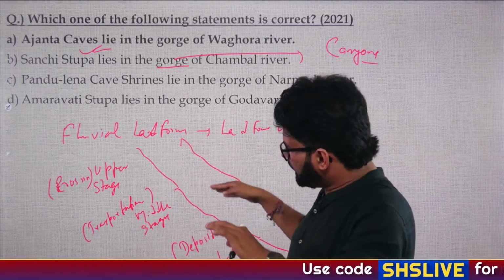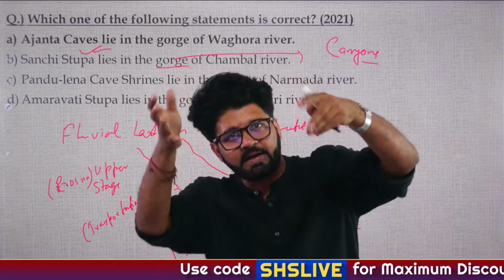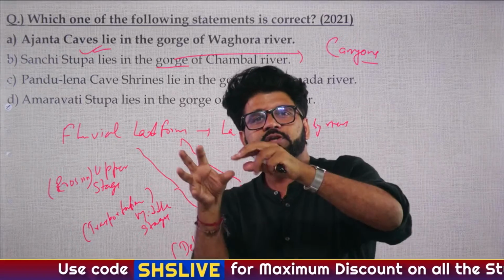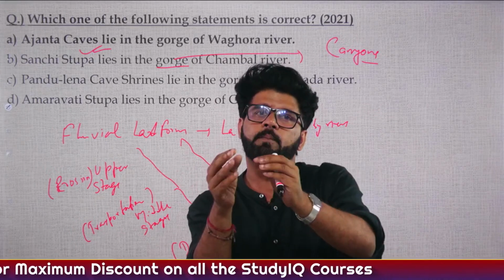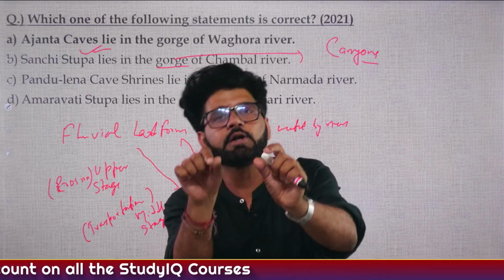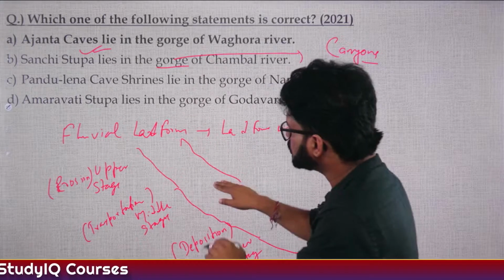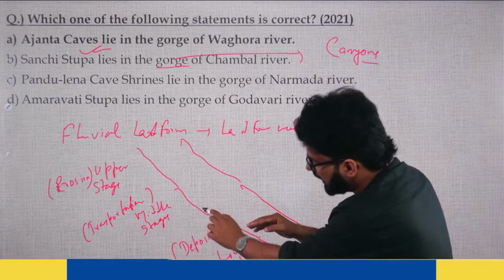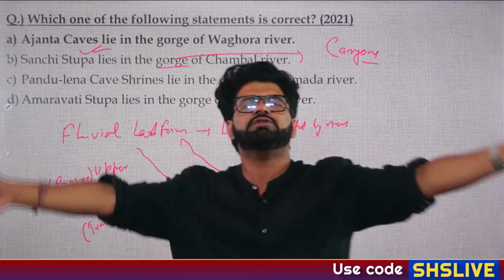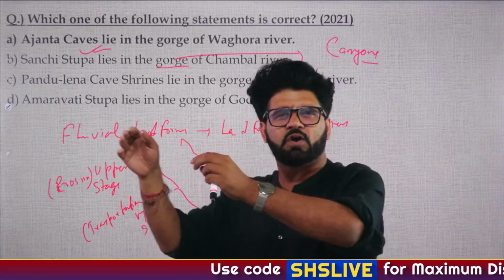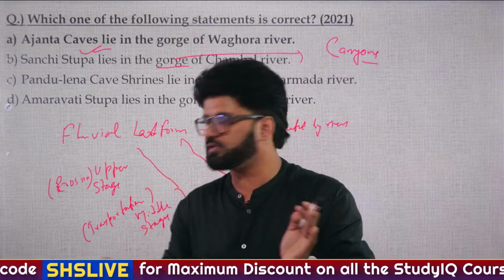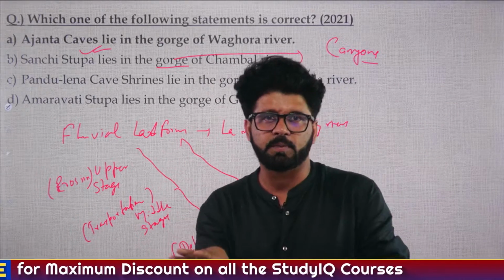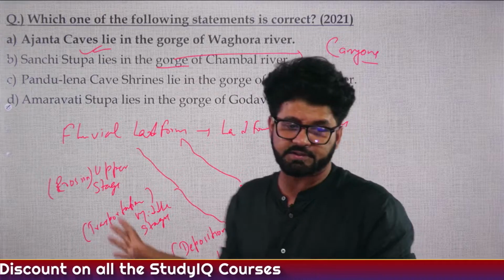When it comes to the middle stage, because the river is carrying sediment, the sediment keeps depositing and reduces the river speed to a certain extent. In the lower stage, because the deposition is so high, the velocity reduces further. It will form a delta, reach the mouth of the sea, and deposition will be the predominant feature, and alluvial soil etc. will get formed here.